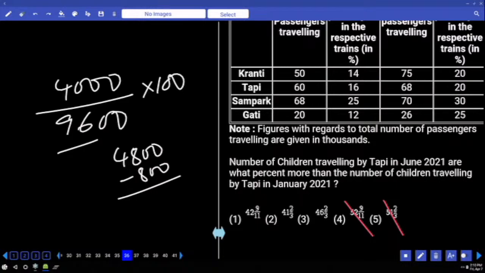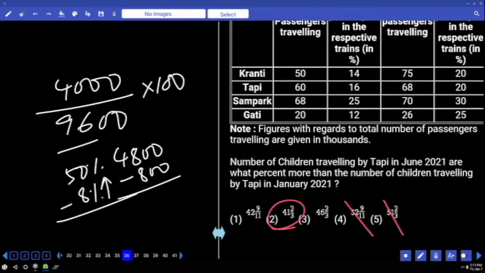If you subtract more than 8% from 50%, the answer would be 41 something only. Follow? Otherwise, already these two are eliminated.